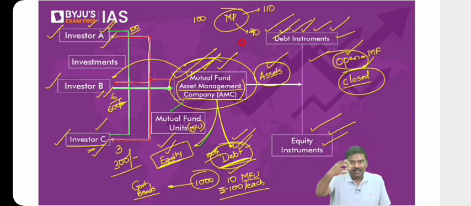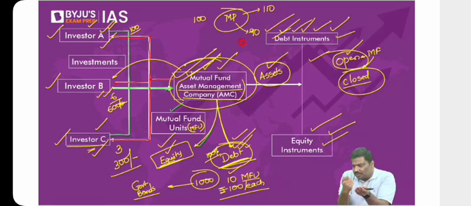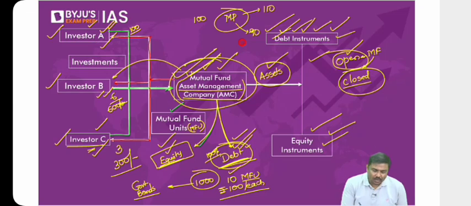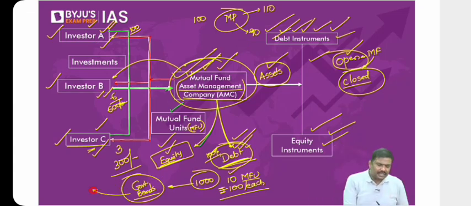I'm a fund manager. I've collected your 100 rupees. It is part of 1,000 rupees. I've invested in government bonds. So when you submit the mutual fund to me, whatever is the price of the bond will determine how much money I will give you. For example, the value of the government bonds has increased. Market prices have gone up. I purchased at 1,000 rupees. Now the market price of the bonds is 1,100.